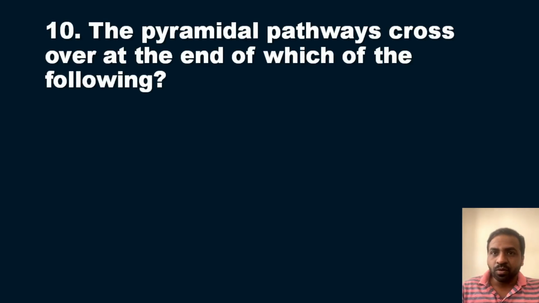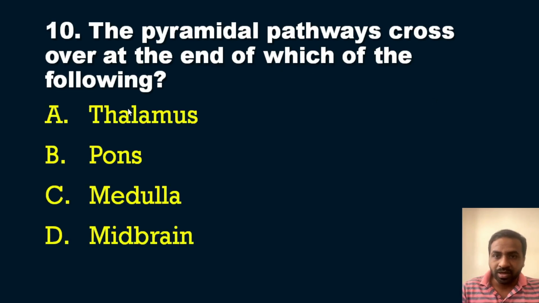Now we will move on to the 10th question in our series. This is from the central nervous system, a very important question. The pyramidal pathways cross over at the end of which of the following? We know about so many tracts. The options are: A, thalamus; B, pons; C, medulla; and D, midbrain. So where do the pyramidal pathways cross over?